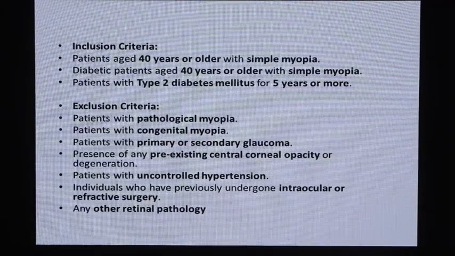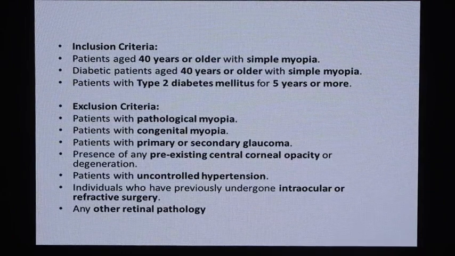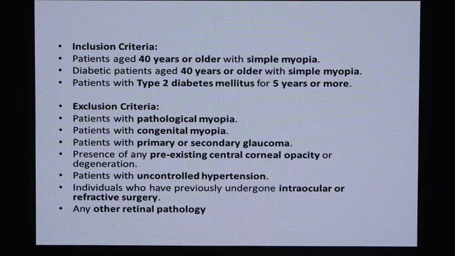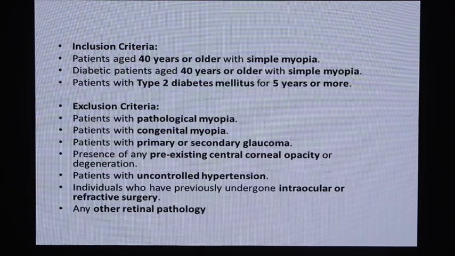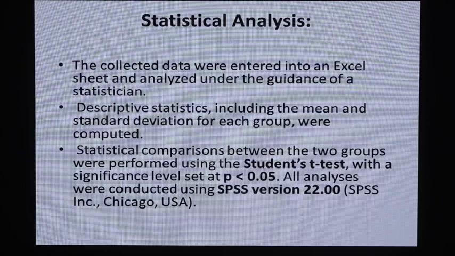Inclusion and exclusion criteria. Inclusion criteria: patients aged 40 years or older with simple myopia, diabetic patients aged 40 years or older with simple myopia, patients with type 2 DM for 5 years duration or more. Exclusion criteria: patients with pathological or congenital myopia, primary or secondary glaucoma, or any pre-existing corneal opacity or degeneration, patients with uncontrolled hypertension, and any other retinal pathology.